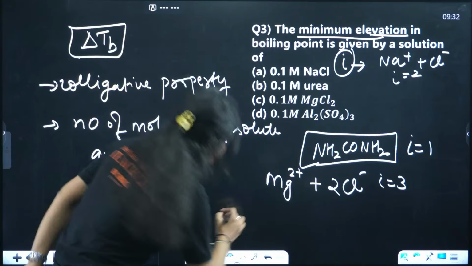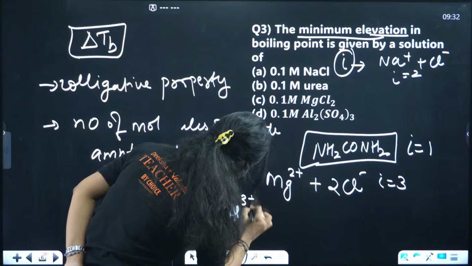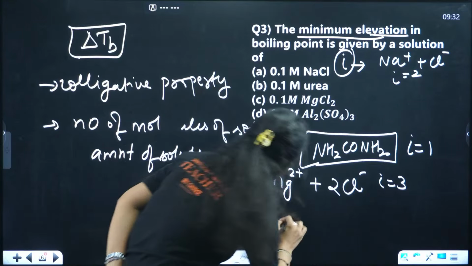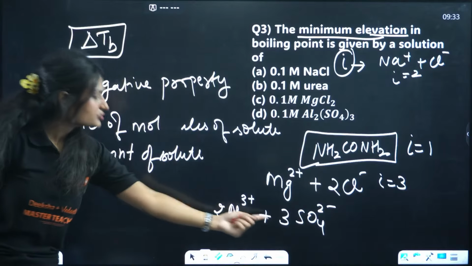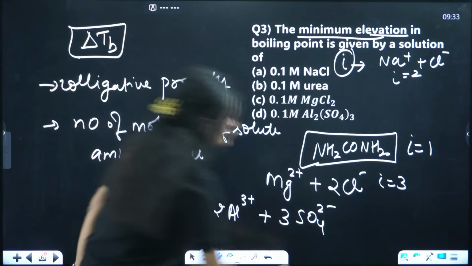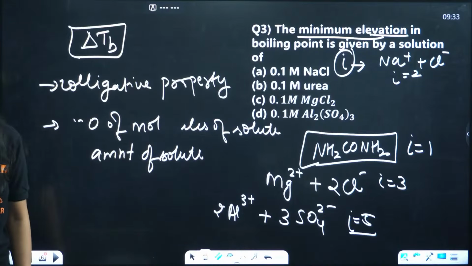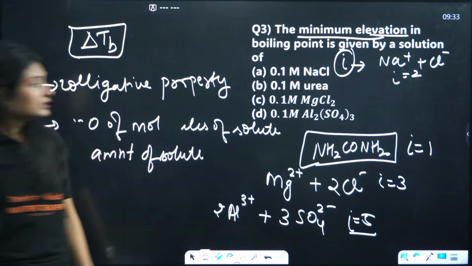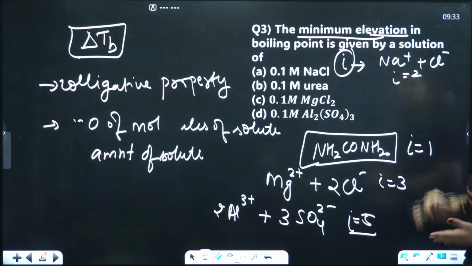Then Al2(SO4)3 will dissociate as 2Al3 positive plus 3SO4 2 negative. How many? 3 plus 2, 5. The Van 't Hoff factor will be 5 in this case. Clear? Okay. So which will have the minimum elevation in boiling point?